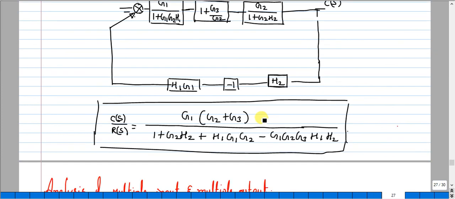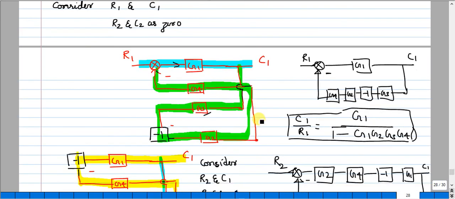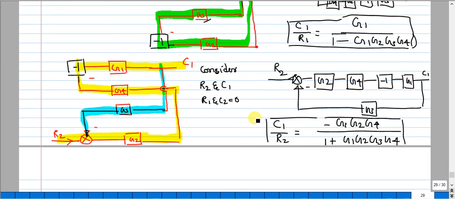And I have shown the problem of a simple where you will find blocks in parallel, series and minor feedback loop and resolve that and get a transfer function. And one more variation is where the blocks will be arranged in a complex loop. When you follow the signal, then you can notice that it is a very simple closed loop where you will have blocks in series and blocks in parallel. And similarly, I have shown shifting of summing point and takeoff point. And one more problem based on the critical rule.